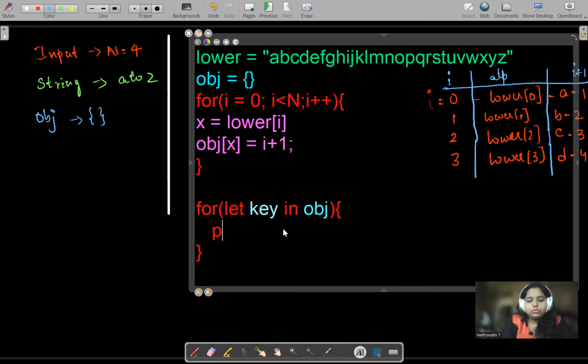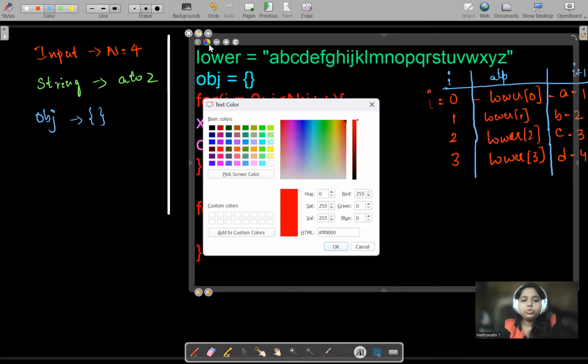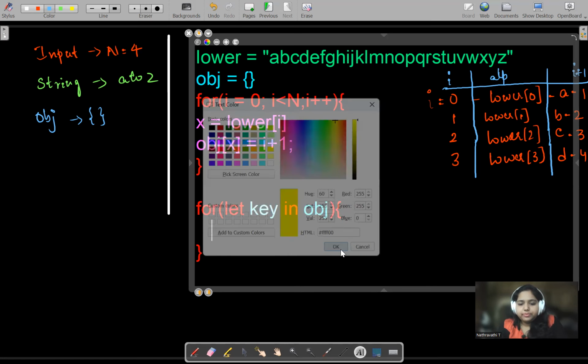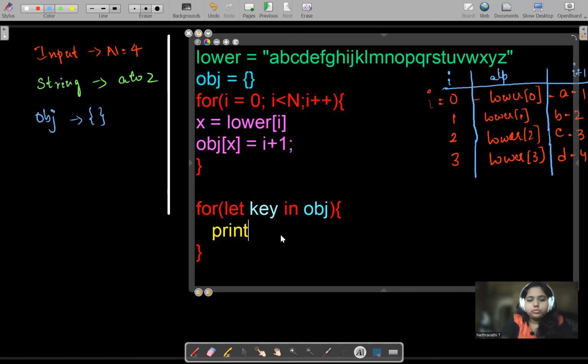Here, what we will do, we will just print. Only printing things happen here. What shall we print first? As A, B, C, D are considered as keys, we will just print the key first. Later on, we will do concatenation for this hyphen.